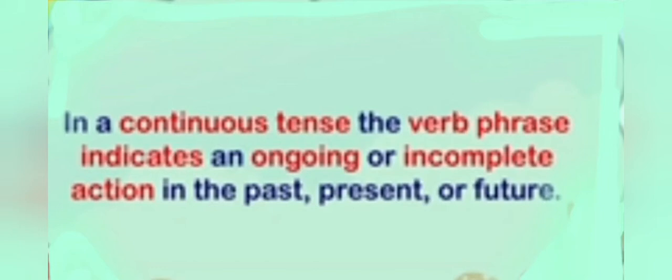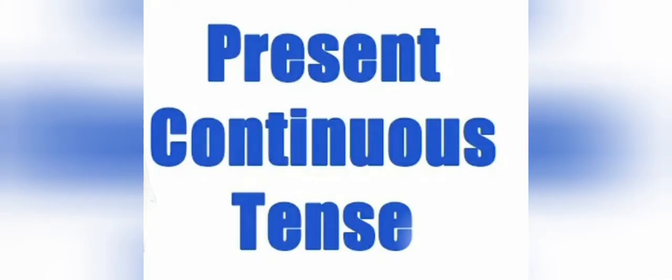Okay? Students, all continuous tenses are formed with the helping verb plus a main verb having an ing form. It means when we are going to make any continuous tense, we will use helping verb and ing form of verb. Right? Let's start with present continuous tense.